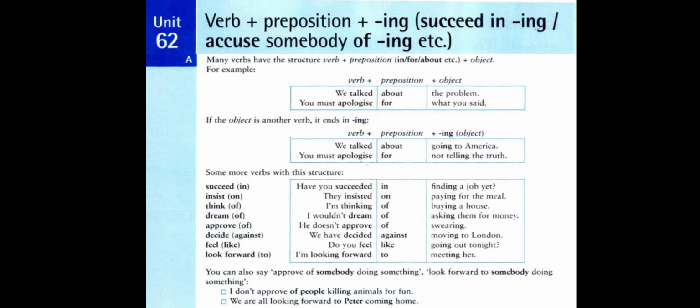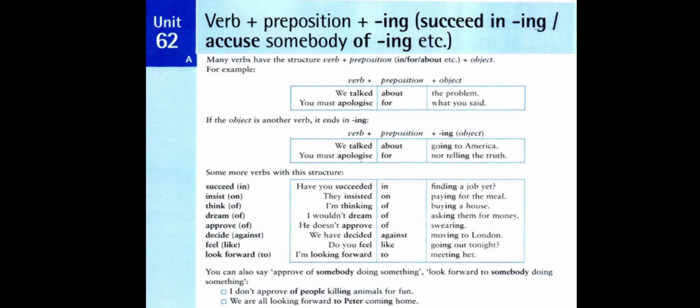We have decided against moving to London. We have the verb decided here and followed by the preposition against, and the preposition against is followed by verb plus ing, moving to London. And moving to London, all called gerund phrase or gerundial phrase in the position of object for the preposition against.